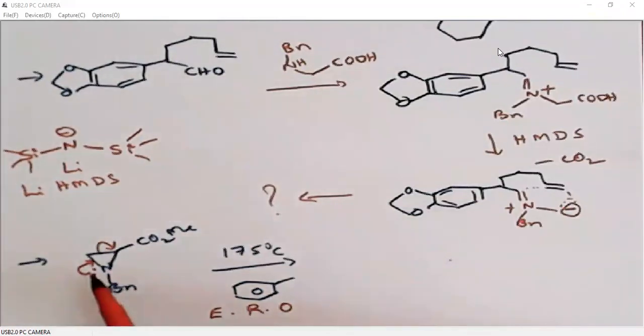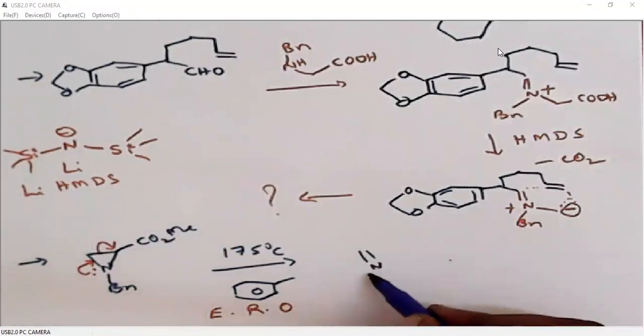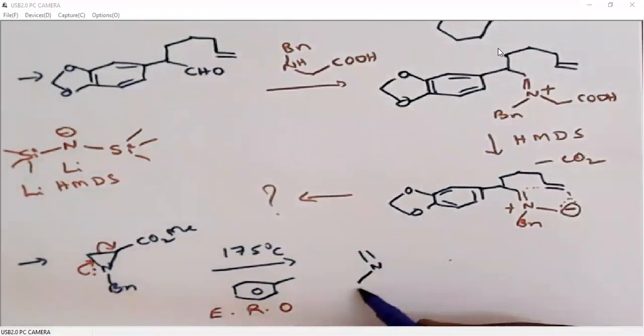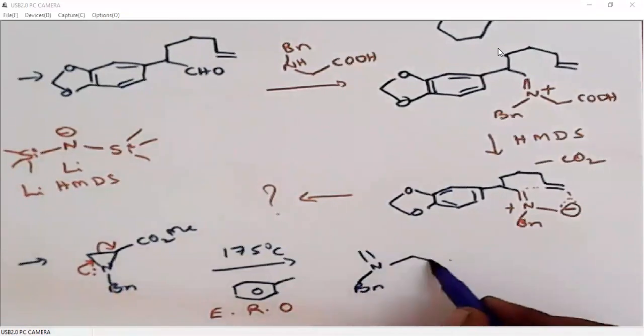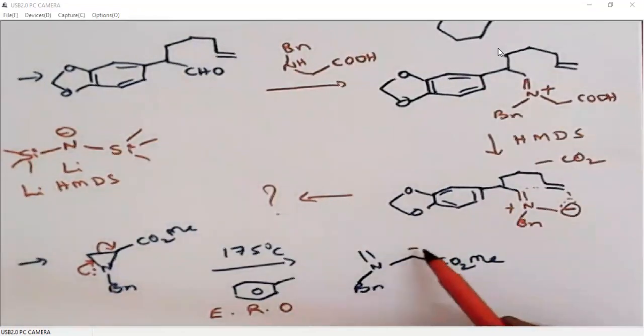So we can polarize this lone pair towards this side or towards this side, but when we polarize in this direction, what we are generating is an azomethine ylide, which is just stabilized by the ester group. So this azomethine ylide can now undergo a 3+2 cycloaddition with an alkene. So you write the product.